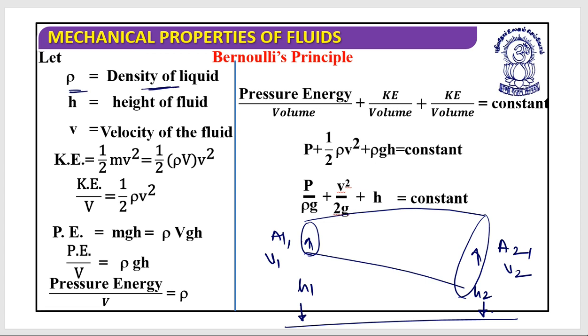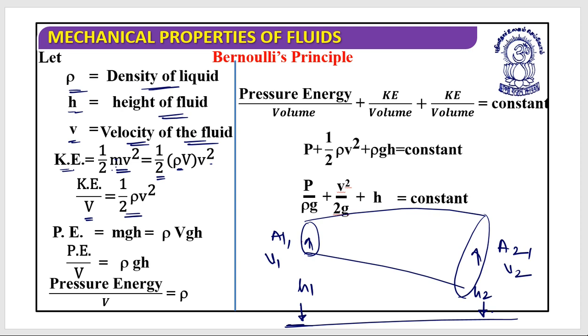Let's suppose rho is the density of the liquid, h is the height of the fluid from the ground level, and v is the velocity of the fluid. So let's calculate the kinetic energy, which is half into m into v square. Mass can be replaced by density into volume, so half into density into volume into v square. So the kinetic energy per unit volume is given as half rho v square.